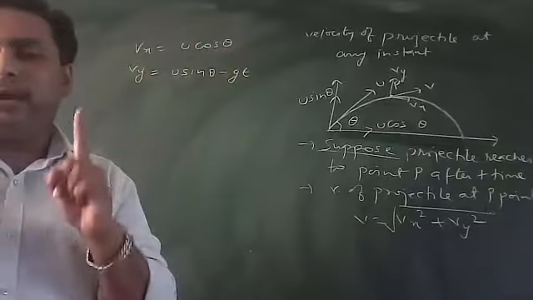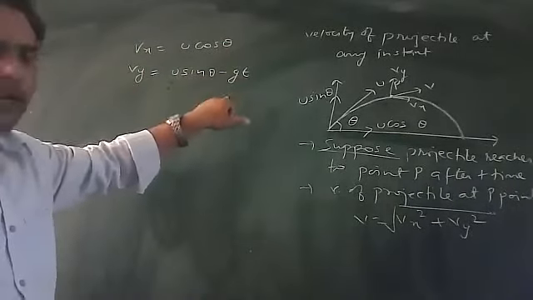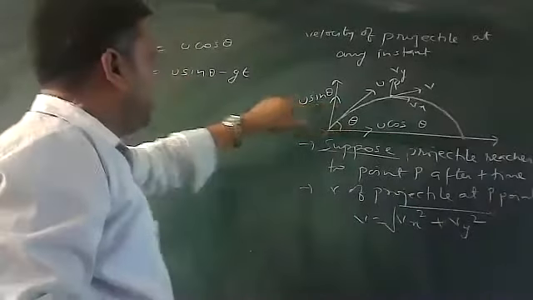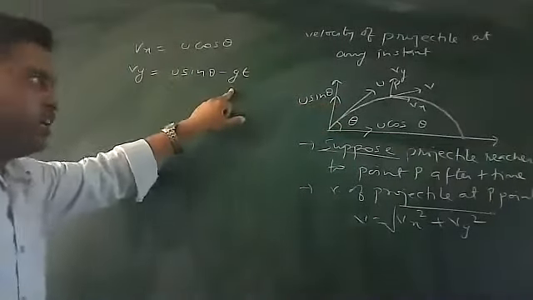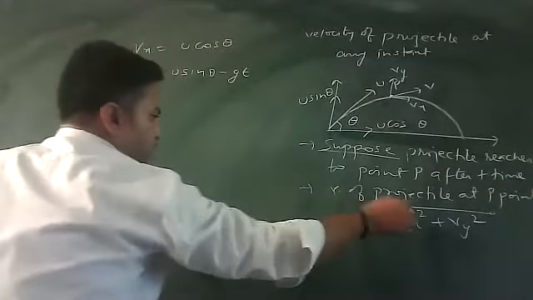I will utilize the first equation, v = u + at. The y-axis velocity is u sin theta, and the acceleration in the y-axis is g, with time t. This is the value of x, this is the value of y. Place both values in the equation.